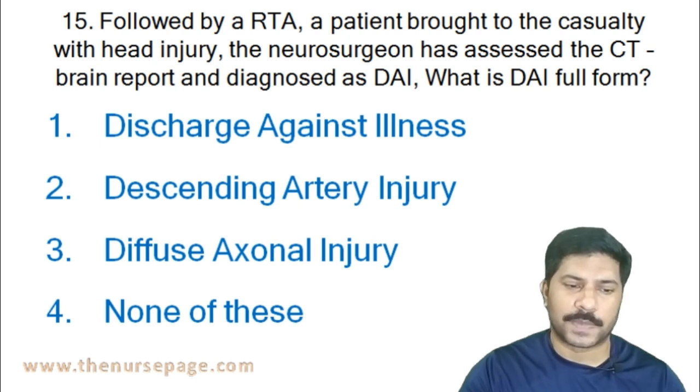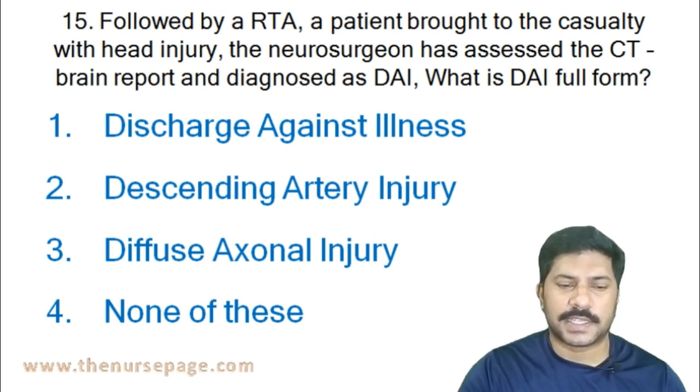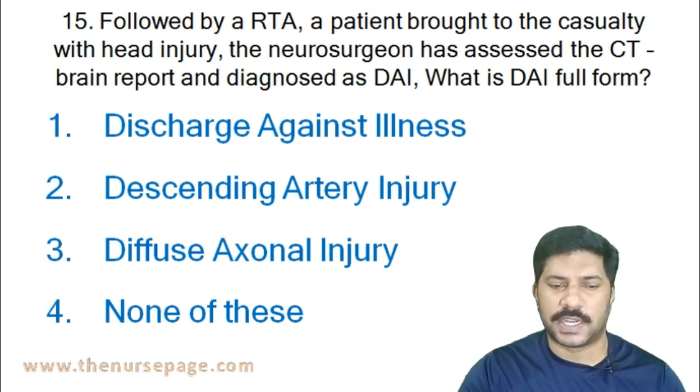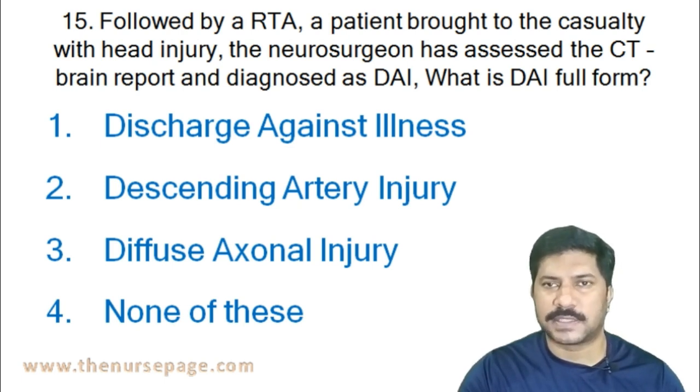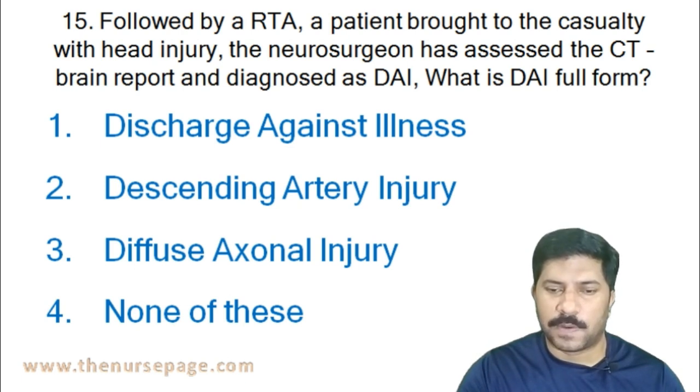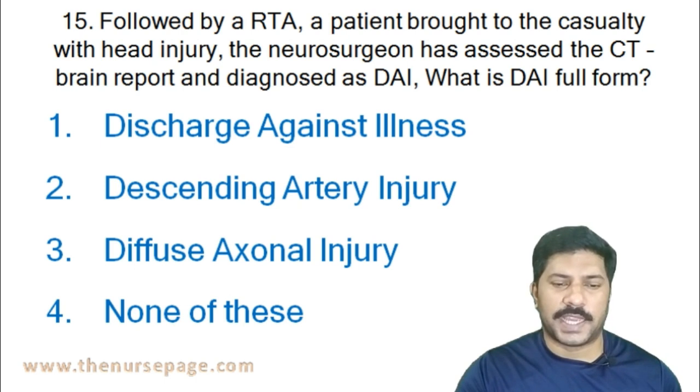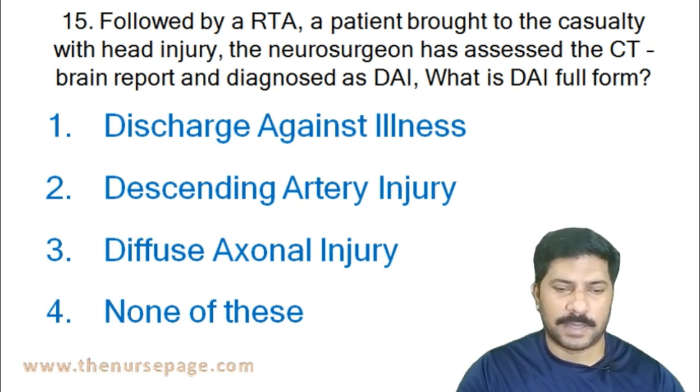Next question. Following an RTA, that is, a road traffic accident, a patient is brought to the casualty with head injury. The neurosurgeon has assessed the CT brain report and diagnosed DAI.